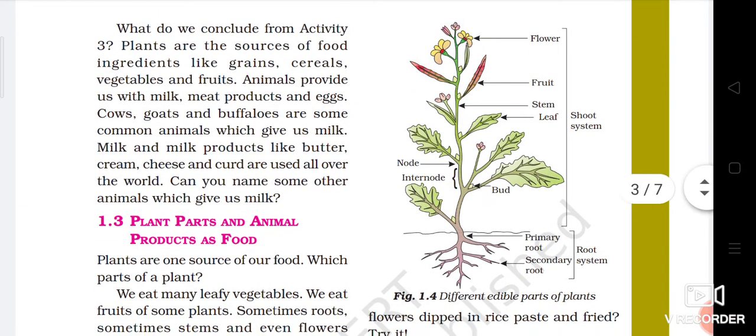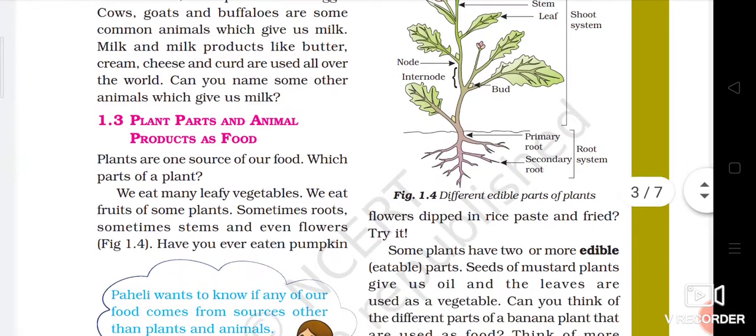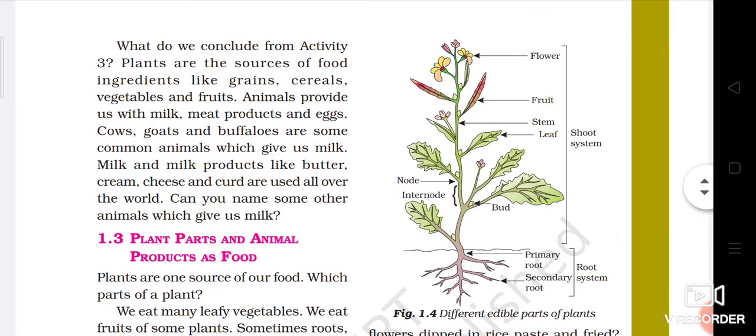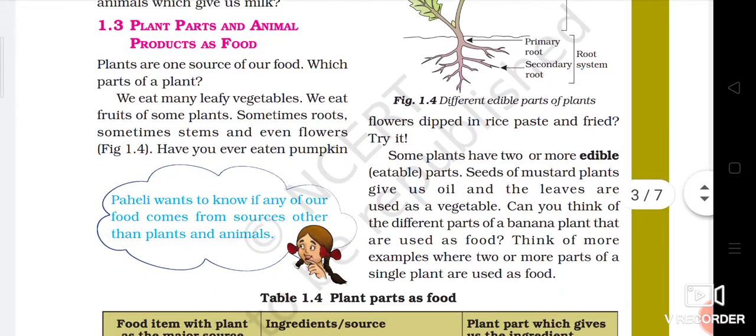Then we have discussed plants, their parts and animals. With the help of a diagram I have explained the various parts of plants, and from various kinds of plants, various parts we eat as food. We know that plants make their own food with the help of photosynthesis, and extra food is stored in various parts of the plants, maybe in the stem, in the leaf, in the fruits, or in the root also. So those various parts of plants we eat, and that is one kind of food material. Some plants have two or more edible parts.